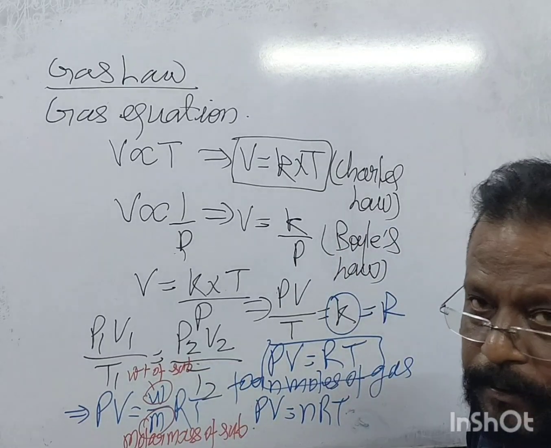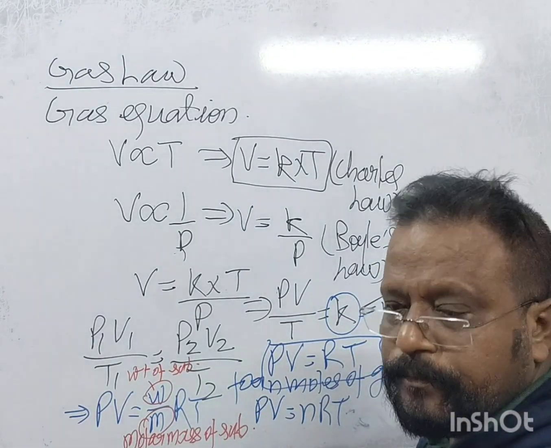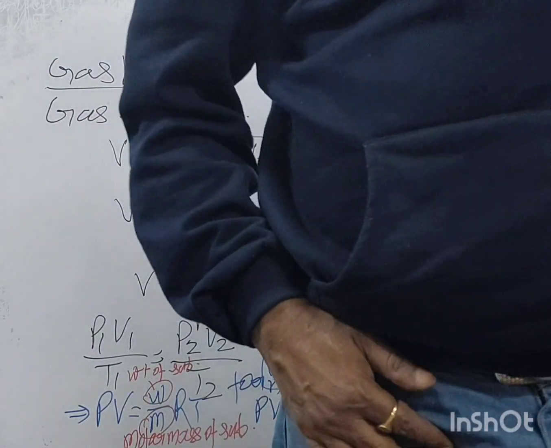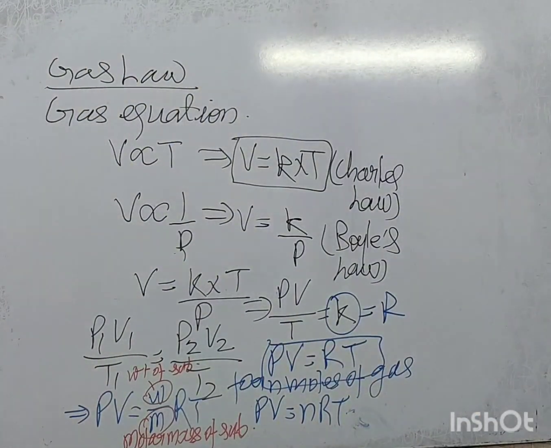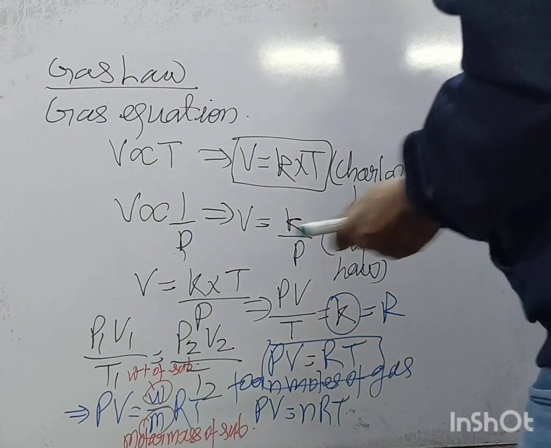You get that? This much we have about gas equation, right? But presently, this time we will go with this only.